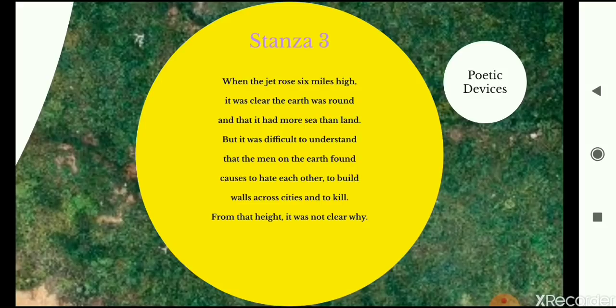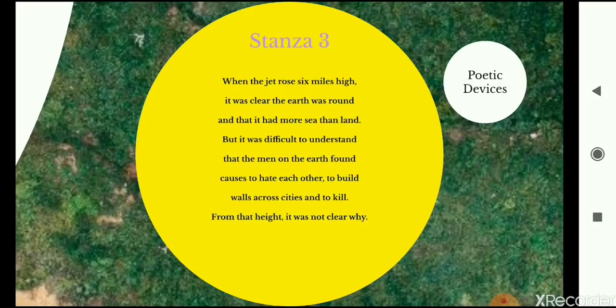It was clear to him that the earth is round in shape, that it had more sea than land, obviously, because there are more water bodies on the earth than land. But it was difficult to understand that the men on the earth found causes to hate each other, to build walls across cities, and to kill. From that height, it was not clear why.